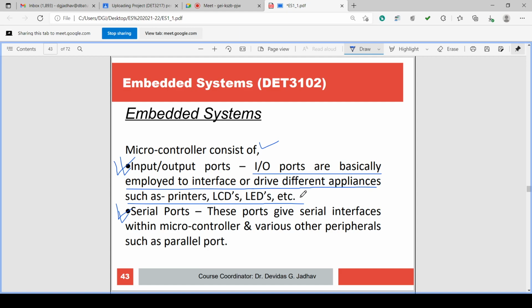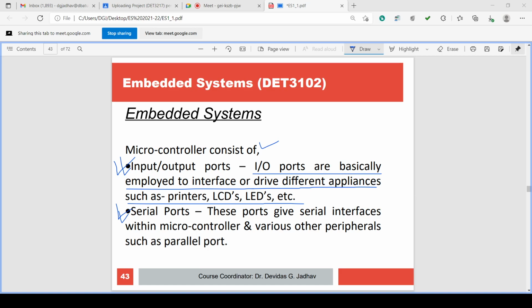Serial ports. These ports give serial interfaces between the microcontroller and various other peripherals, similar to the parallel ports.